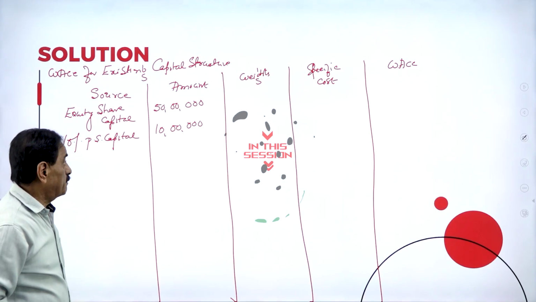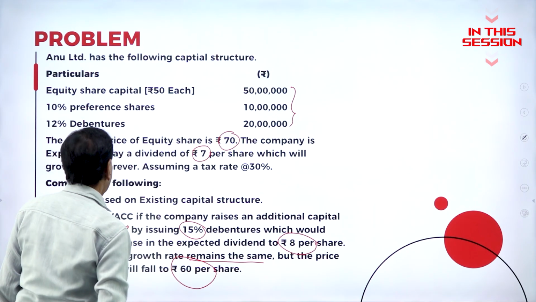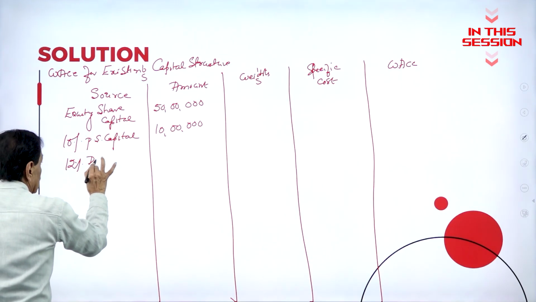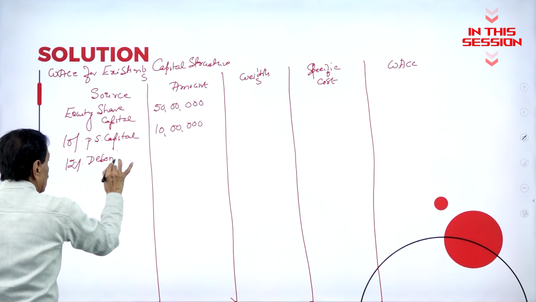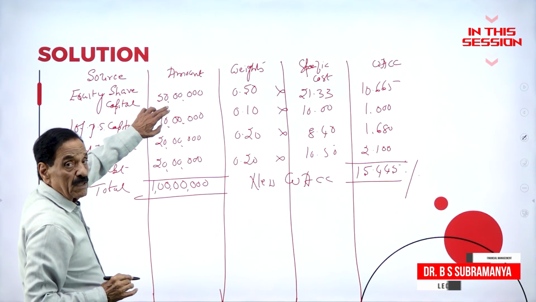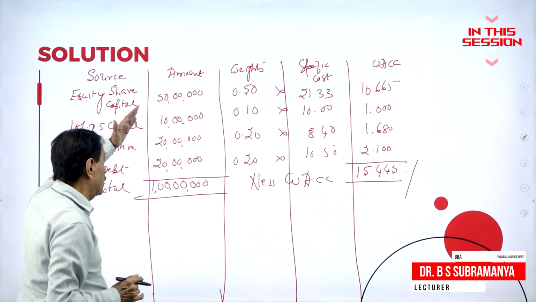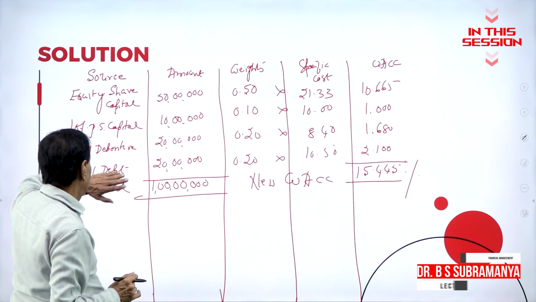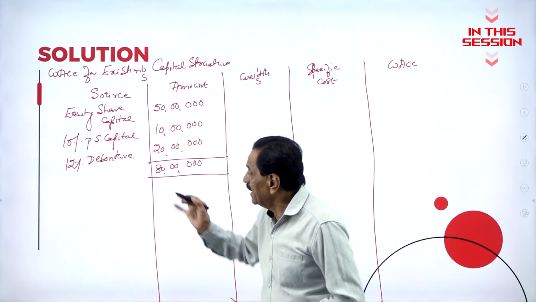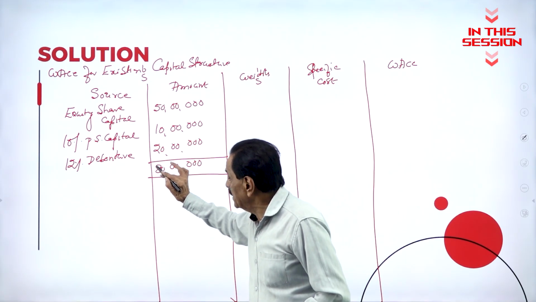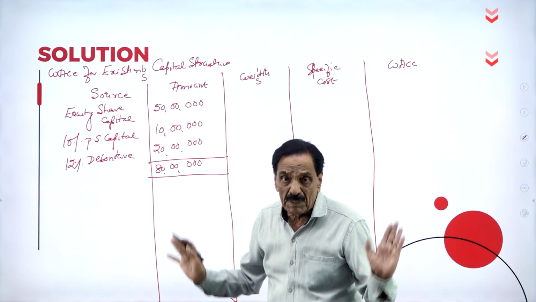10% preference share capital is 10 lakh. 12% debenture. Out of 1 crore, 50 lakh means 50% occupied by equity. 1% will be occupied by preference share. 10 lakh is occupied by preference share capital. 20 lakh is occupied by the debenture.